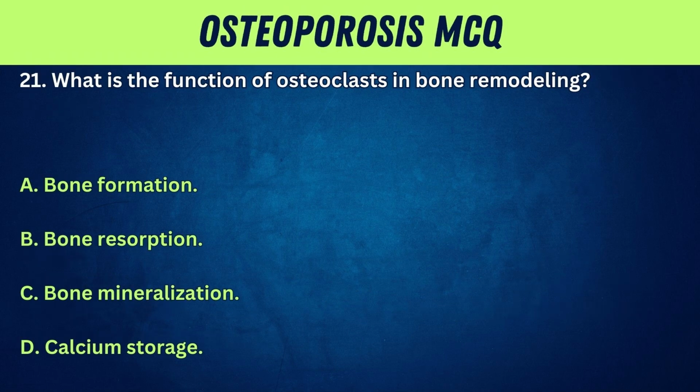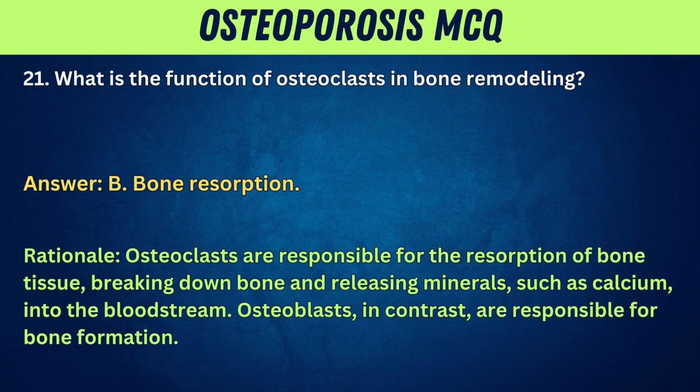21. What is the function of osteoclasts in bone remodeling? A. Bone formation. B. Bone resorption. C. Bone mineralization. D. Calcium storage. Answer: B. Bone resorption. Rationale: osteoclasts are responsible for the resorption of bone tissue, breaking down bone and releasing minerals, such as calcium, into the bloodstream. Osteoblasts, in contrast, are responsible for bone formation.